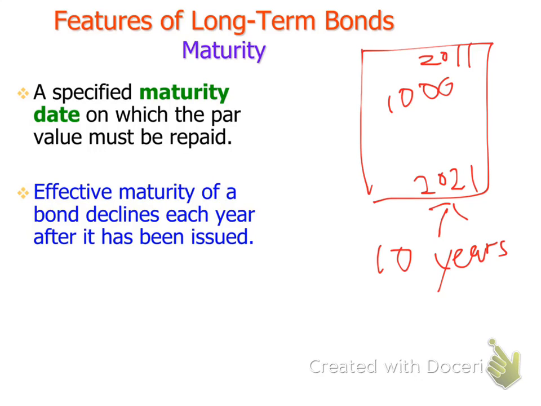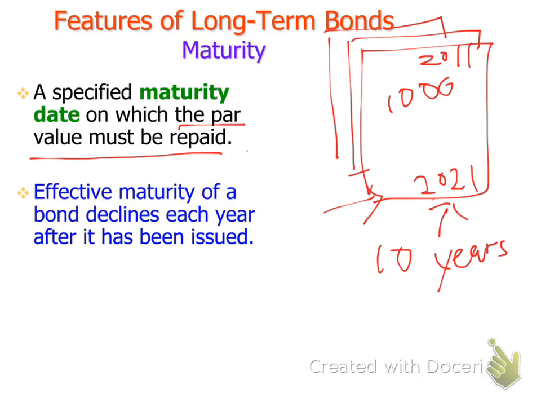Okay, so when it comes to year 2021, the par value must be repaid. It means that when it comes to year 2021, you bring 10 of your coupons to my company, and I will pay you 10,000 in year 2021. If you bring it before that, I won't pay you. But when it comes to this date, I must repay the 1,000 par value of each coupon.